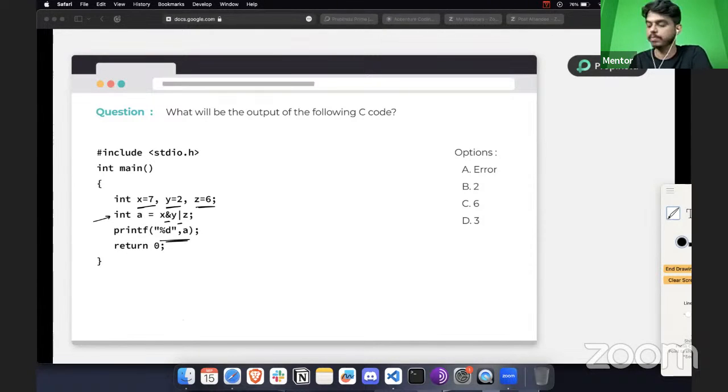So, bitwise AND and bitwise OR operators. For that, first you need to convert this 7 into binary, and this 2 into binary as well. There's a shortcut that I always follow for converting decimal numbers into binary, when they are very small, less than 10 or 20 or something in that range.